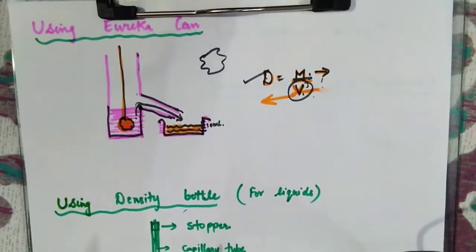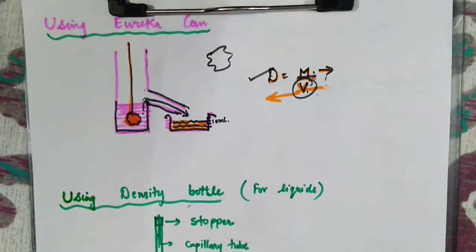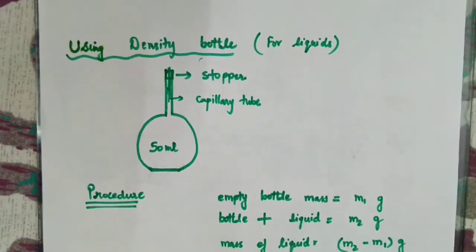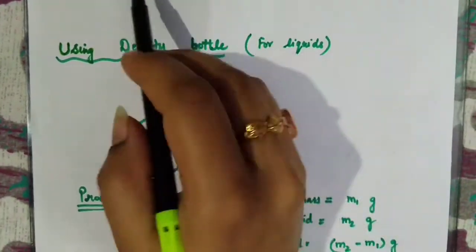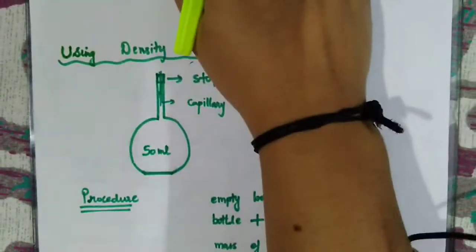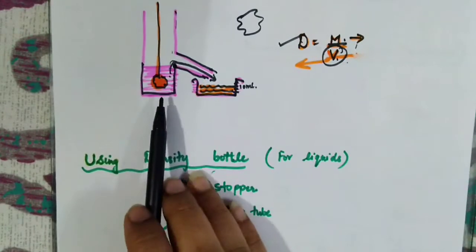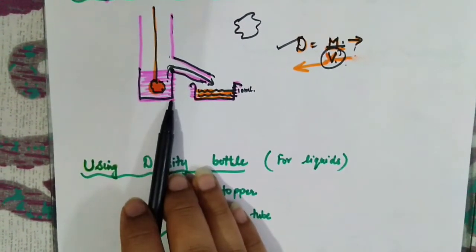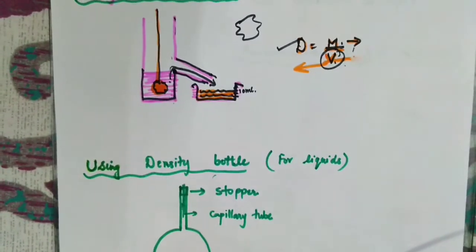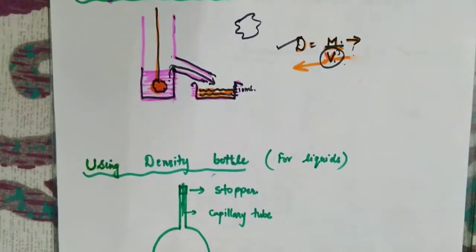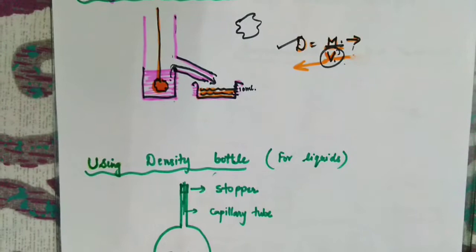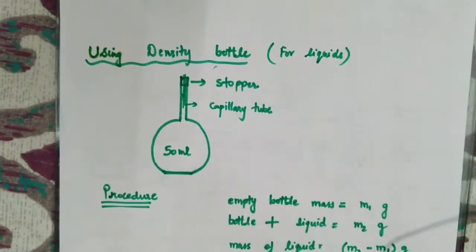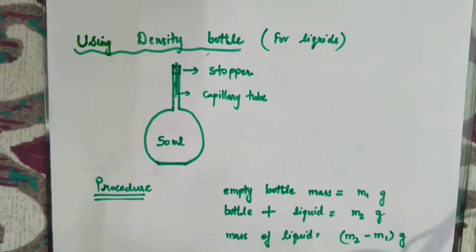That's it. Now comes the question: if you are given liquids, then what do you have to do? Obviously I can't hold a liquid with the help of a thread and dip it inside. Both the liquids are going to mix in each other. So how to calculate it? For that we have a special device which is known as the density bottle. Okay. Now for liquids, what do we have? The density bottle. Let me first explain its structure.